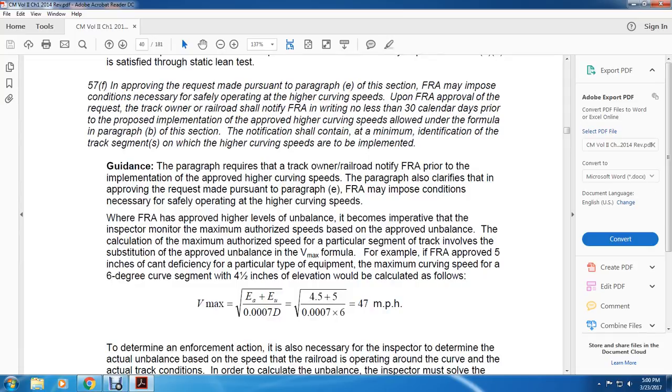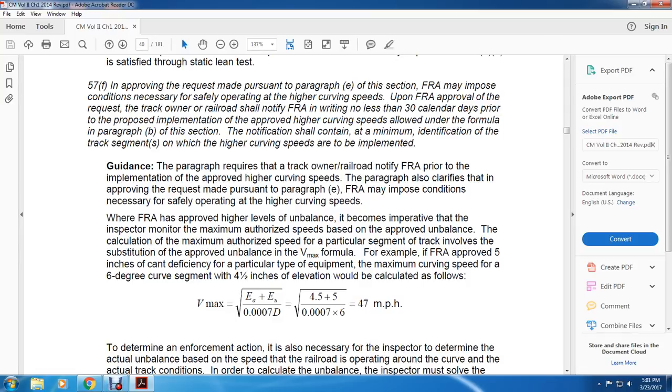Guidance: The paragraph requires that the track owner or railroad notify the FRA prior to the implementation of approved higher curving speeds. The paragraph also clarifies that approving the request made pursuant to paragraph E, the FRA imposes the conditions necessary for safely operating at higher curving speeds. When the FRA has approved a higher level of unbalance, it becomes incumbent on the inspector to monitor the maximum authorized speed based on the approved unbalance and the calculated maximum authorized speed. For the particular segment of track involved, substitute the approved unbalance in the Vmax formula.